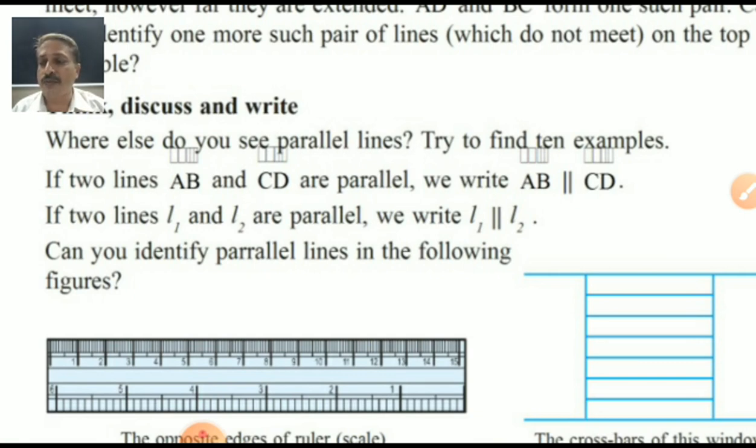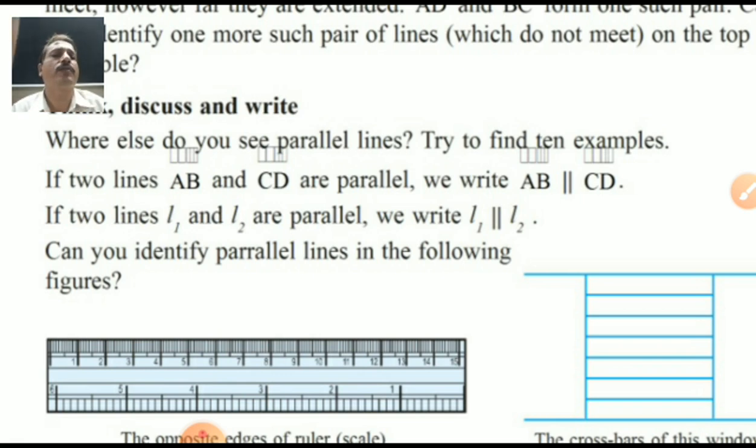Where else do you see parallel lines? Try to find 10 examples. So many examples you are having. On the blackboard, just now I am giving the door, the compass box, the notebook. All so many are there. Railway tracks. Good. If two lines AB and CD are parallel, we write AB is parallel to CD.